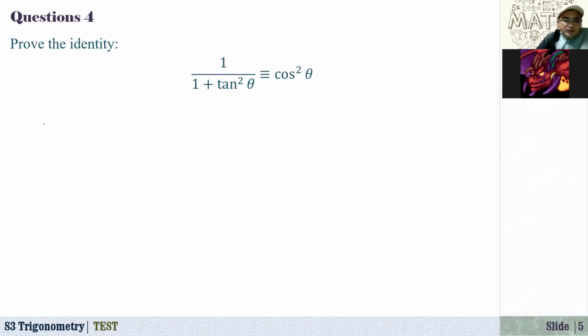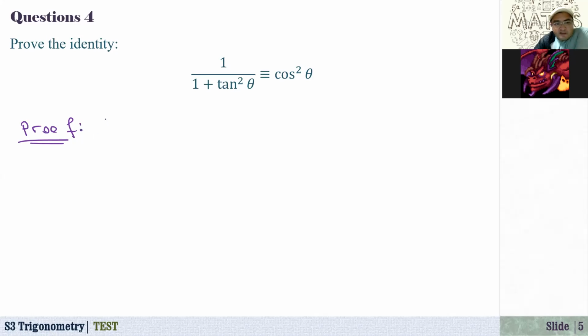Okay, question 4, proof. It says prove the identity. Proving the identity, right, using the left-hand side and a bunch of algebraic manipulations, we try to obtain the right-hand side of this identity. Or using the same thing, we have to show that A will produce B, or B will produce A, if we are trying to prove that A is identically equal to B. So now let me just start from the left-hand side.